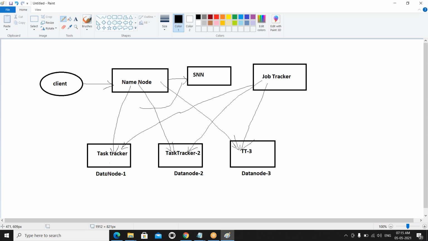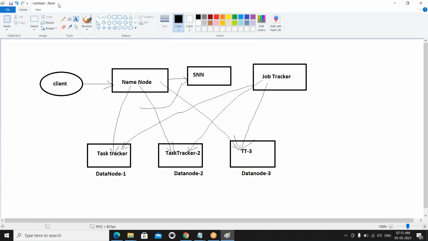That's why the task tracker comes into the picture, executes the task and gives the result back to the job tracker, which sends it back to the name node. The name node will provide it to the client. Clear? Any questions, any doubts? So how many nodes is this cluster? See here: 1, 2, 3, 4, 5, 6. Minimum, we can assume this is a 5 node cluster.